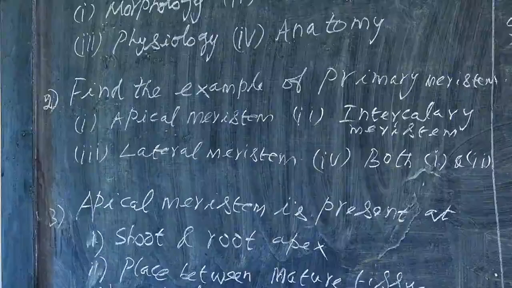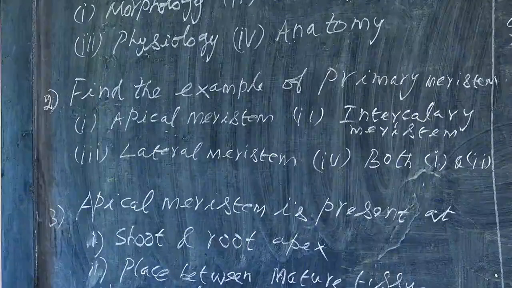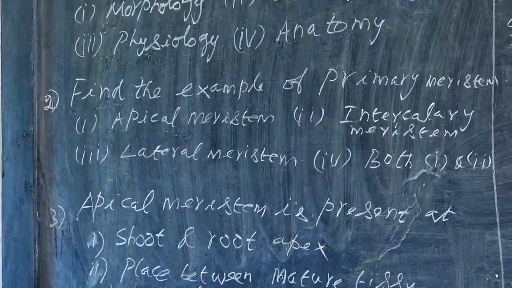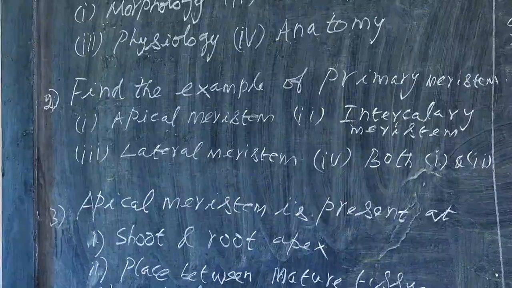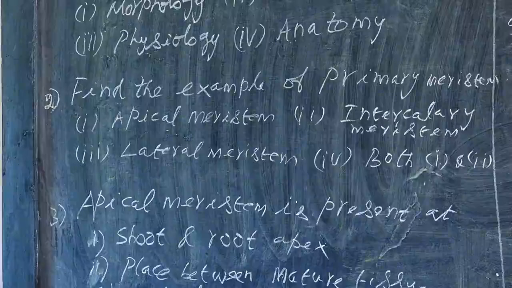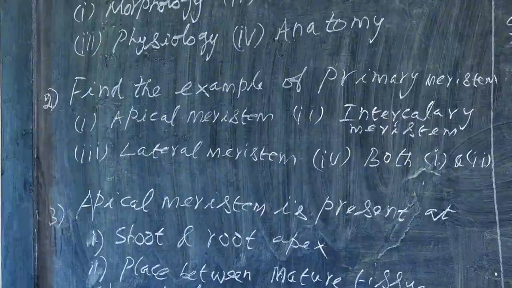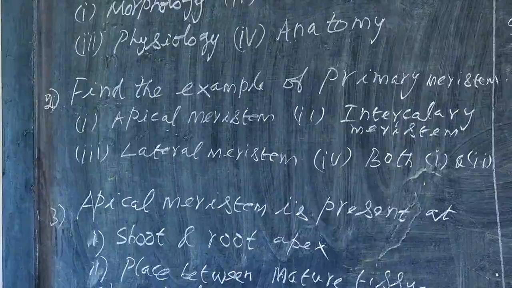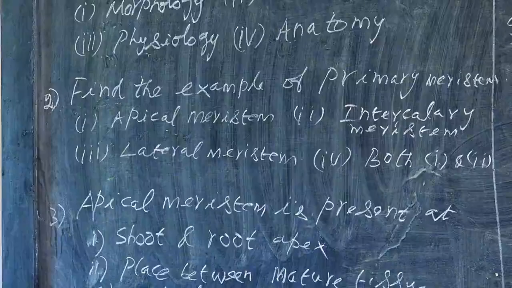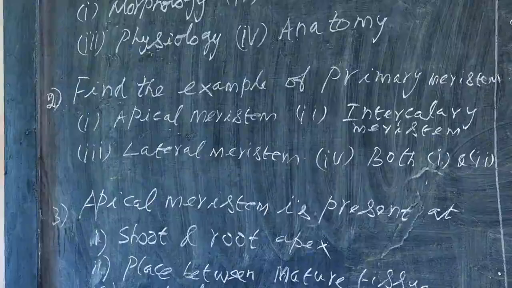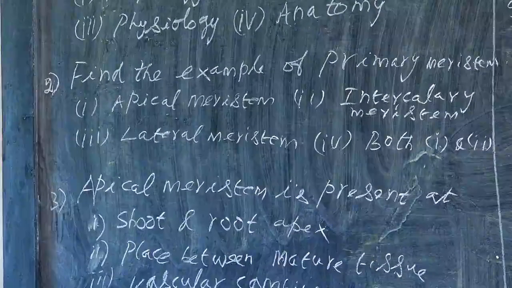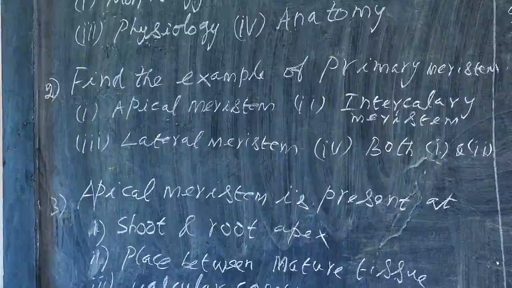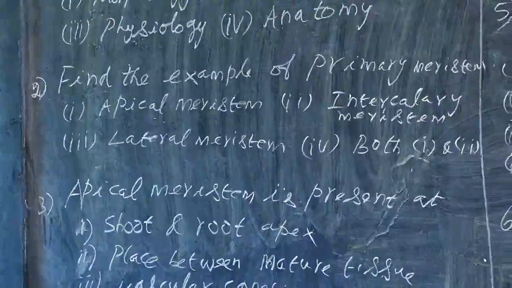So is it a secondary meristem? No, it is not a secondary meristem. It is found in between two permanent tissues. It is a primary meristem. Apical meristem is also a primary meristem. Intercalary meristem is also primary meristem, which is responsible for the primary growth of the plant. Primary growth means vertical elongation, formation of primary xylem and primary phloem.